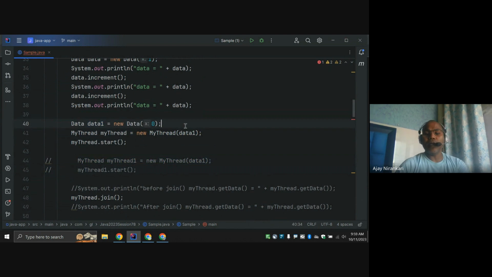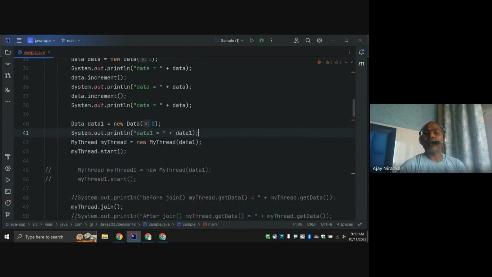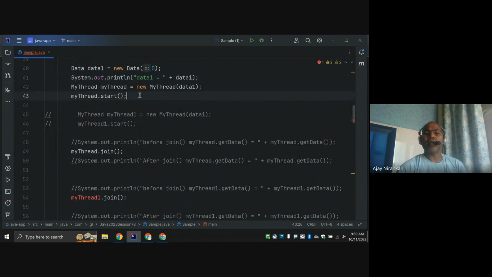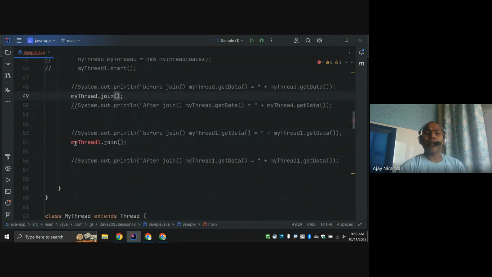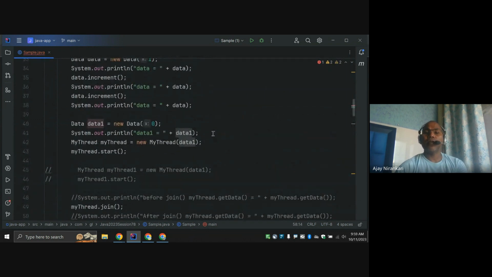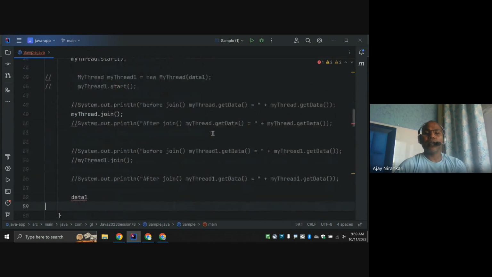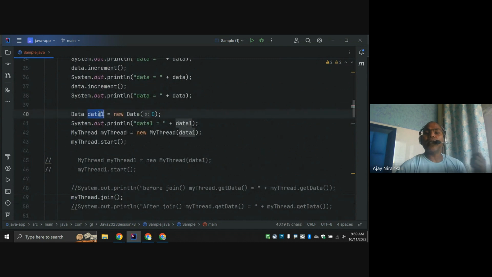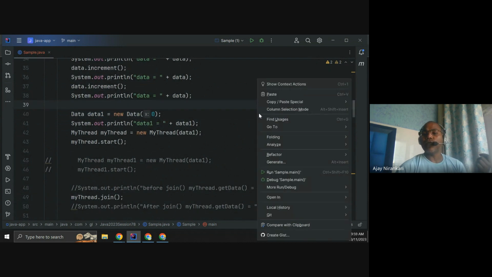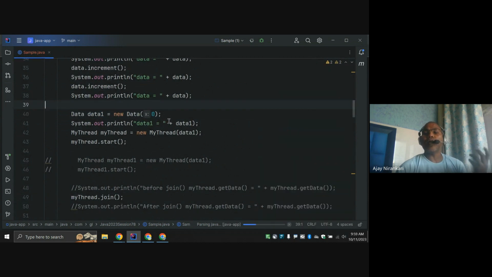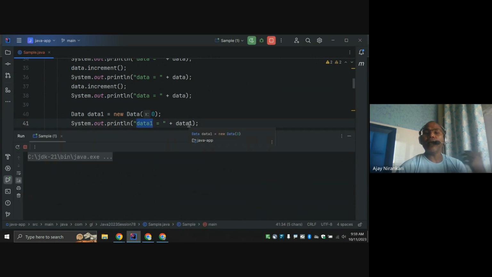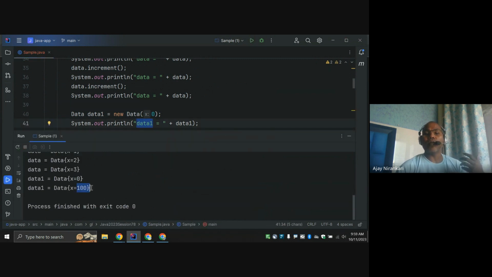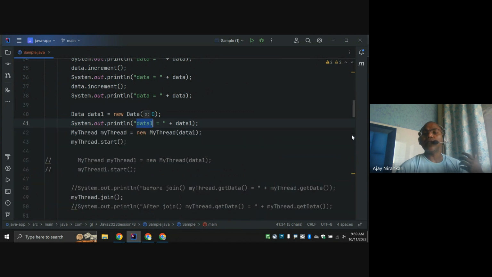I am printing the data, and once the thread has started and I have joined, I print the same data again. This data is modified by this thread. If you run, we surely get the data as 100 initially, and then 0, then 100. The data is changed by this thread.